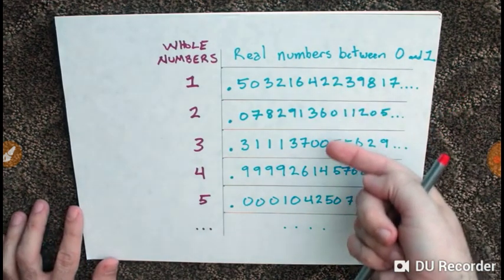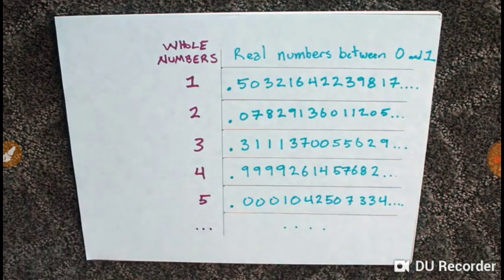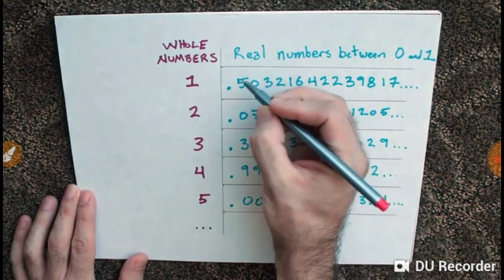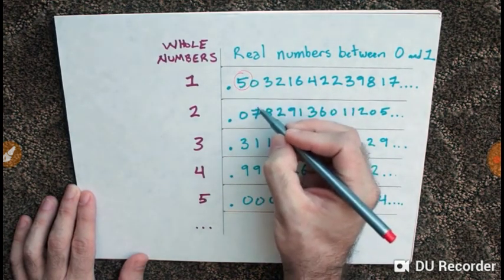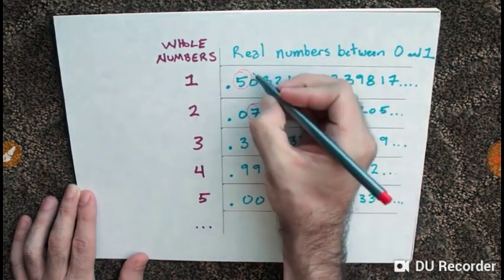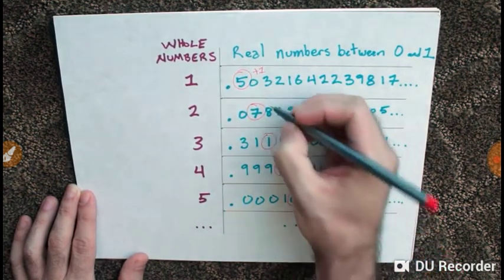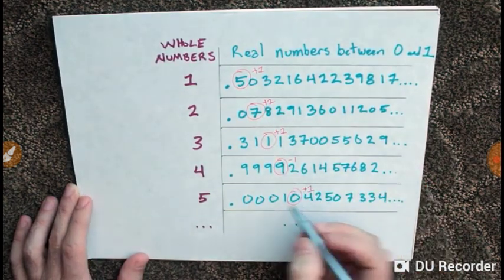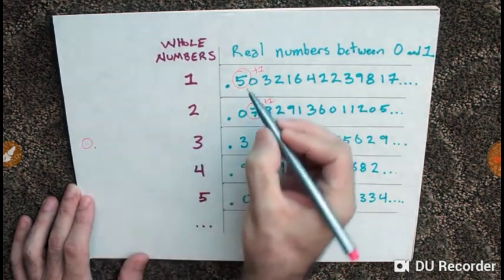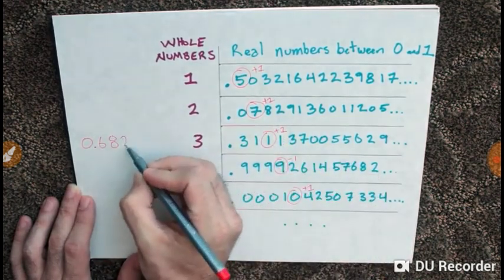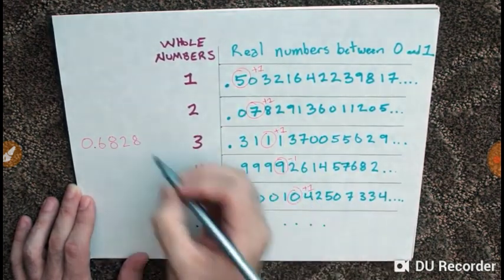Even though this list goes on forever, forever isn't enough. Watch this. If we go diagonally down our endless list of real numbers and take the first decimal of the first number and the second of the second number, the third of the third, and so on, and add 1 to each, subtracting 1 if it happens to be a 9, we can generate a new real number that is obviously between 0 and 1, but since we've defined it to be different from every number on our endless list in at least one place, it's clearly not contained in the list.